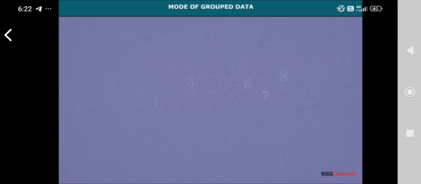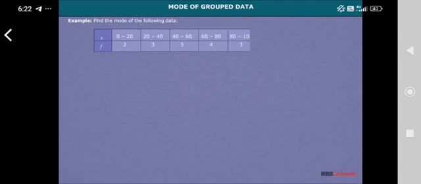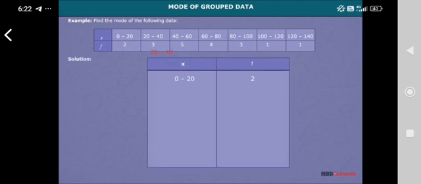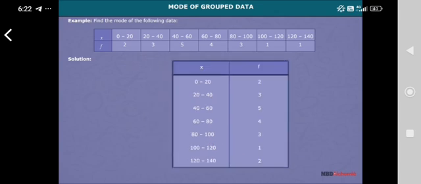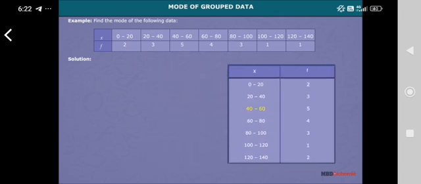Mode of grouped data. Let us understand the steps taken in this method with the help of an example in which the frequency distribution of some classes is given and we have to find the mode of this data. Solution. First arrange all the data vertically and then find the class with maximum frequency. This class is called the modal class. 40 to 60 is the modal class in this example.